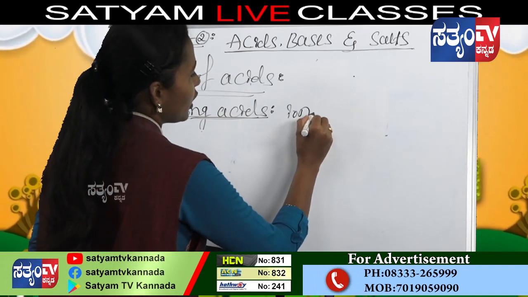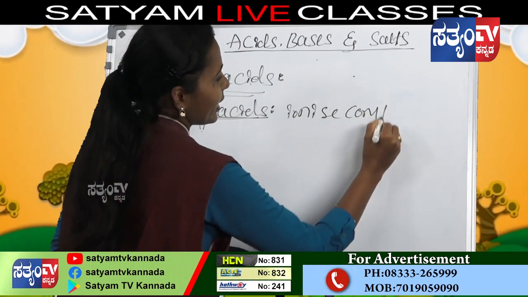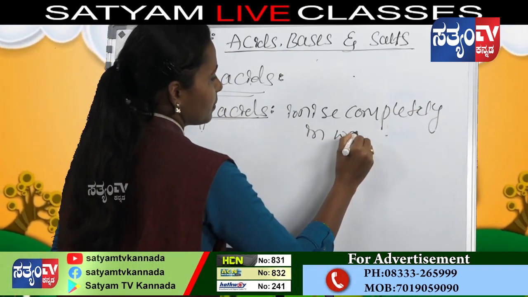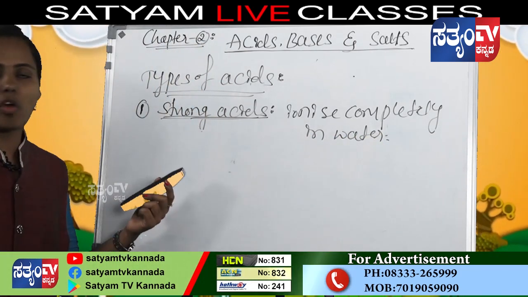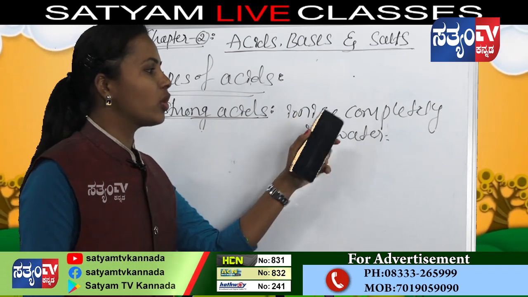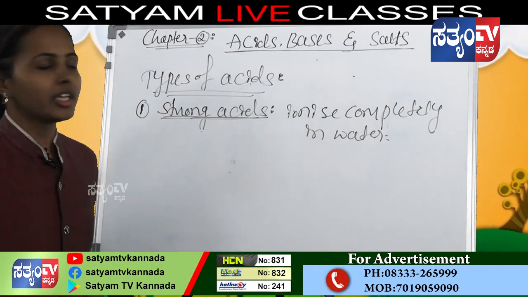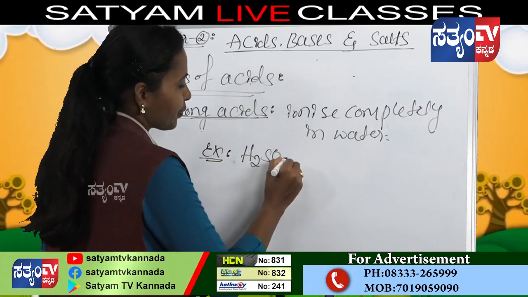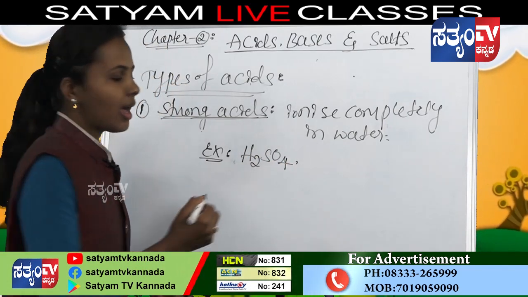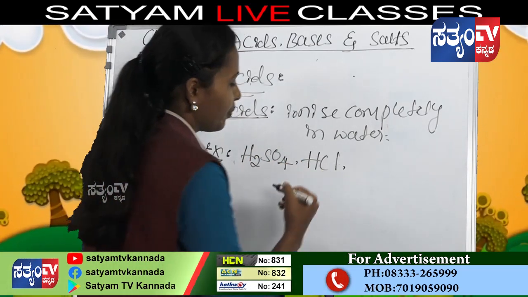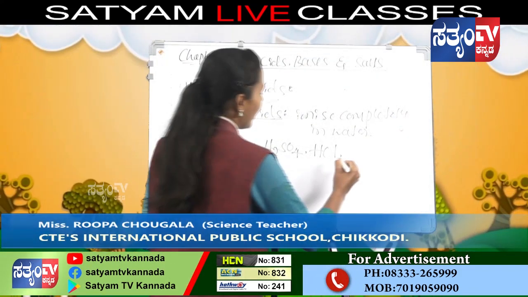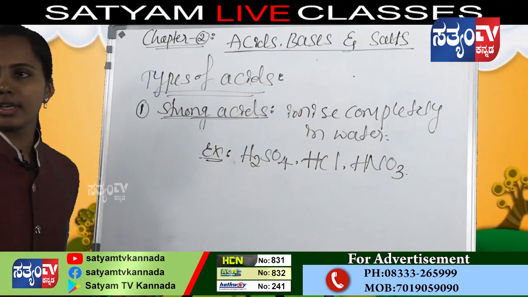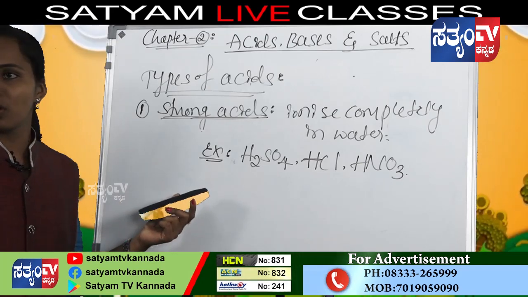Examples of strong acids are H2SO4, sulfuric acid, HCl, hydrochloric acid, and HNO3, nitric acid.